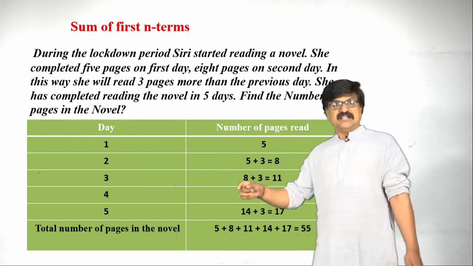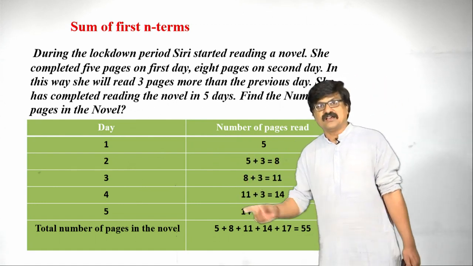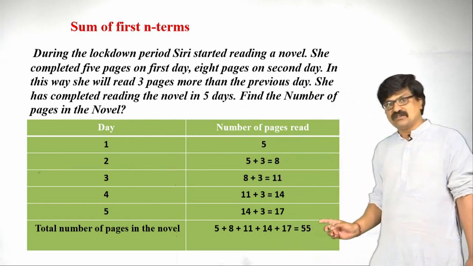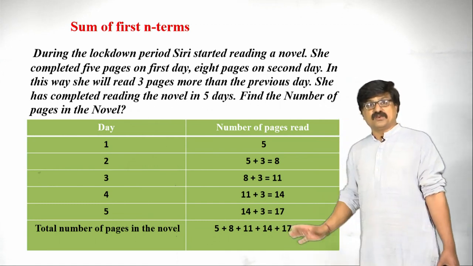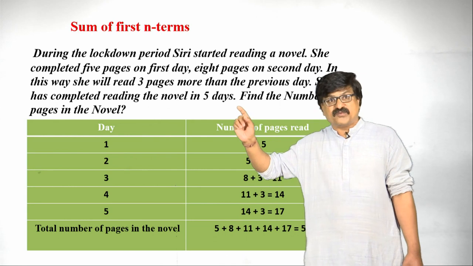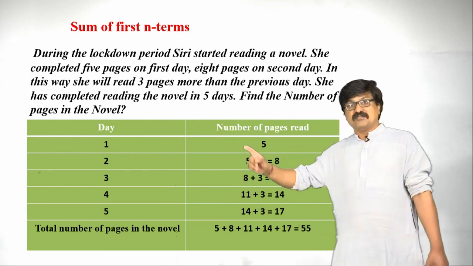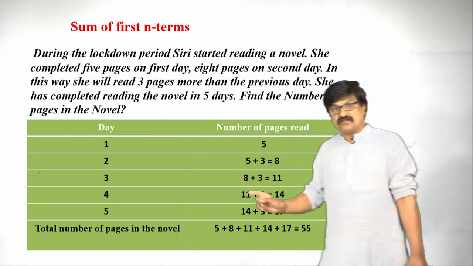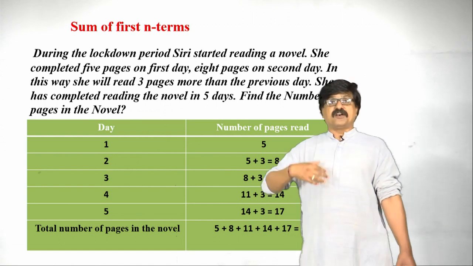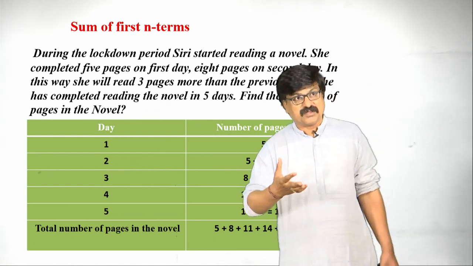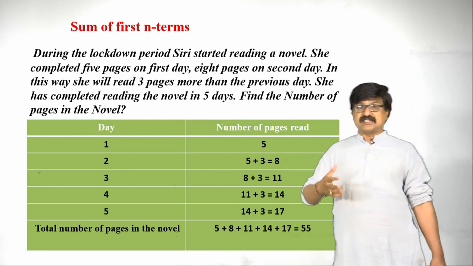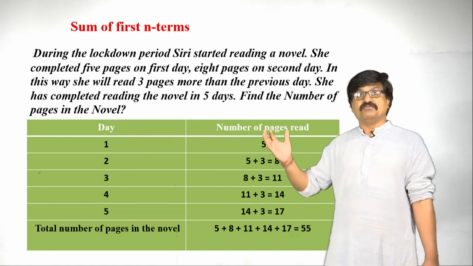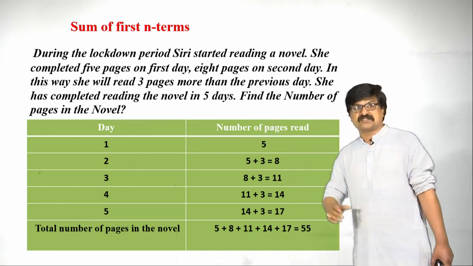So, if you want to find the total number of pages in the novel, add these numbers, that is 5 plus 8 plus 11, and finally we are getting 55. So, here she reads for only 5 days, hence by taking the number of pages read each day and adding them, we get the total. Suppose the number of pages is more, and she takes 100 days to complete the novel, then we would have 100 such numbers.